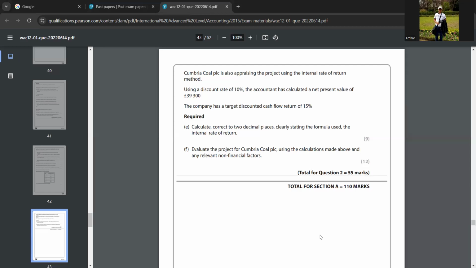So you can say for conclusion, the discounted methods of project appraisal appear to show that the project is not worth investing in. And then you can say the discounted methods of project appraisal take into account the cost of capital and inflation. So therefore, for the case against the project, I have told you that NPV has a minus value and the IRR is not according to the target rate of return. So therefore, the discounted method says that the project is not worth investing in.